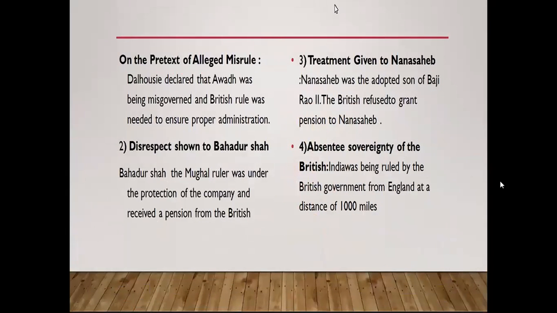On the pretext of alleged misrule, Dalhousie declared that Awadh was being misgoverned and British rule was needed to ensure proper administration. Lord Dalhousie justified the annexation of Awadh on the pretext of the good of the governed. On the contrary, the people of Awadh had to face more hardships. They had to pay higher land revenue and additional taxes on food, houses, and ferries.